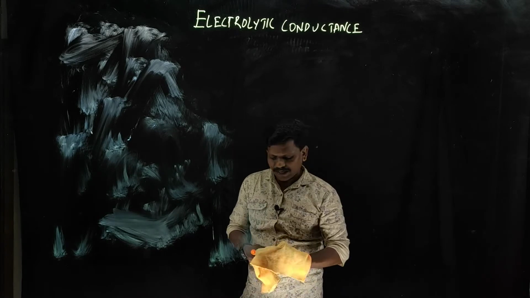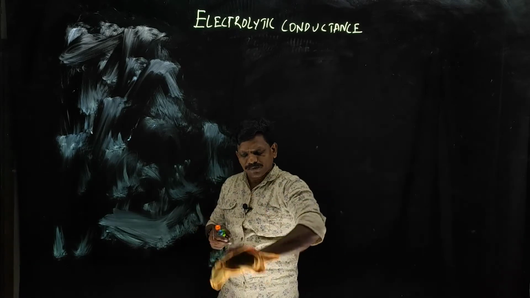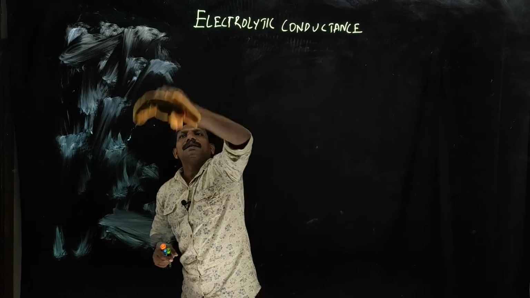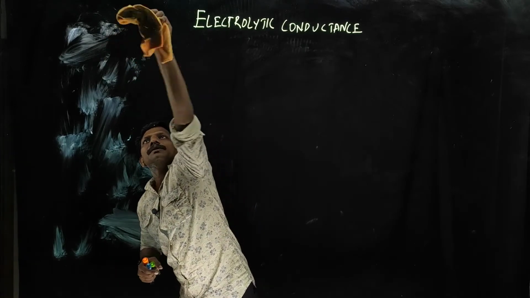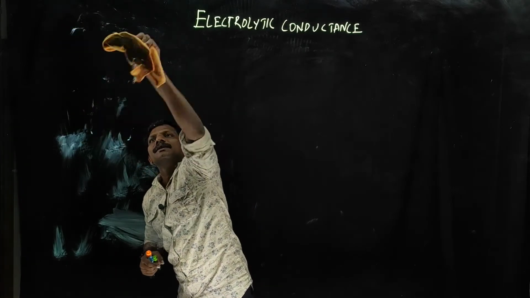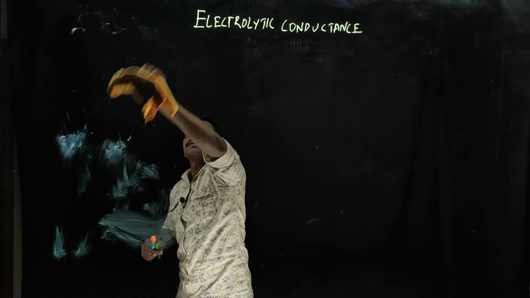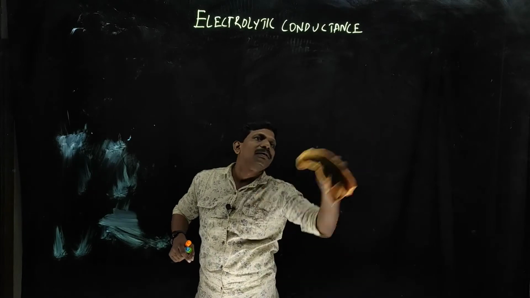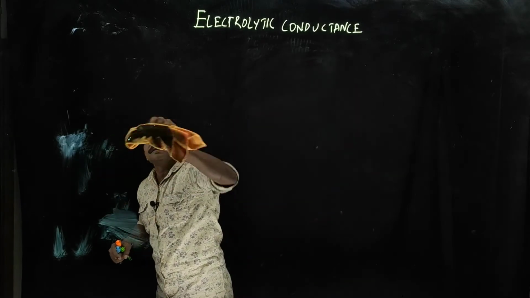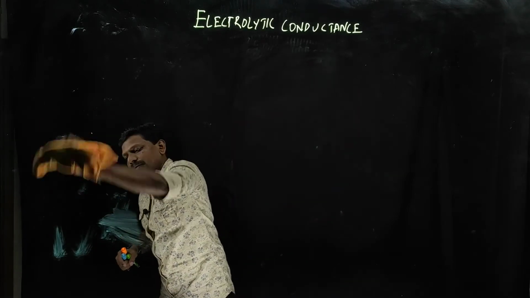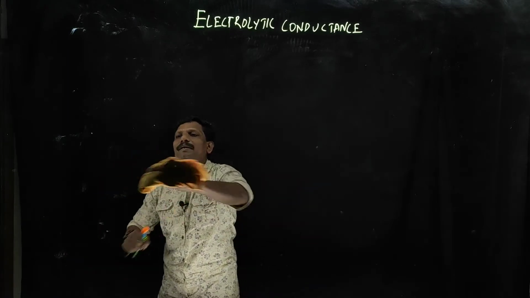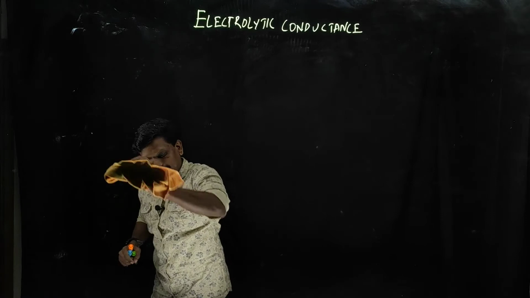That is already accounted for: if you add some parameters, you can explain that curve also. So here I am explaining only the Debye-Huckel-Onsager equation that accounted for all these factors. That means the electrophoretic effect, asymmetry effect, and finally the viscosity effect.